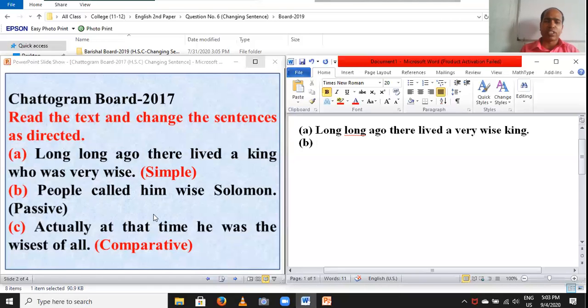First, you have to identify subject, verb, object, and auxiliary verb. The students' question: is there any auxiliary verb in this sentence? You will say there is no auxiliary verb in this sentence.